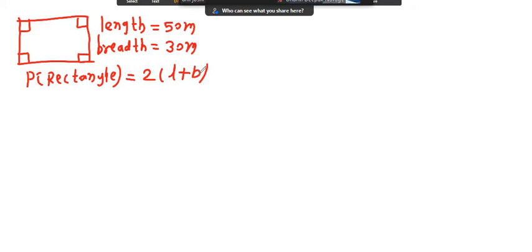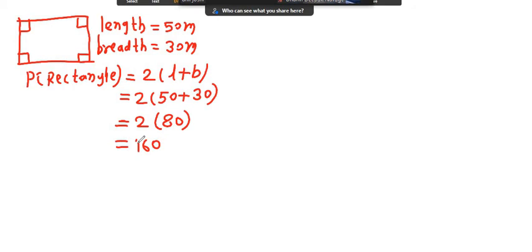Now 2 in bracket, length is 50 and breadth is 30, that is 50 plus 30, equals 2 in bracket 5 plus 3 is 8, 80. Now 80 times 2 is 160 meter, that is the perimeter of this rectangle.